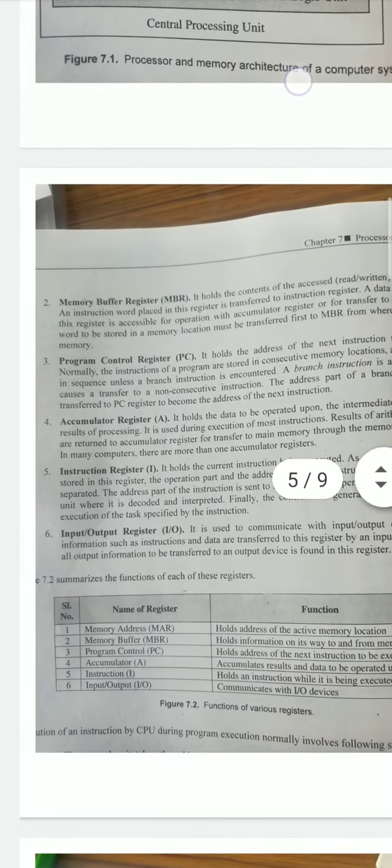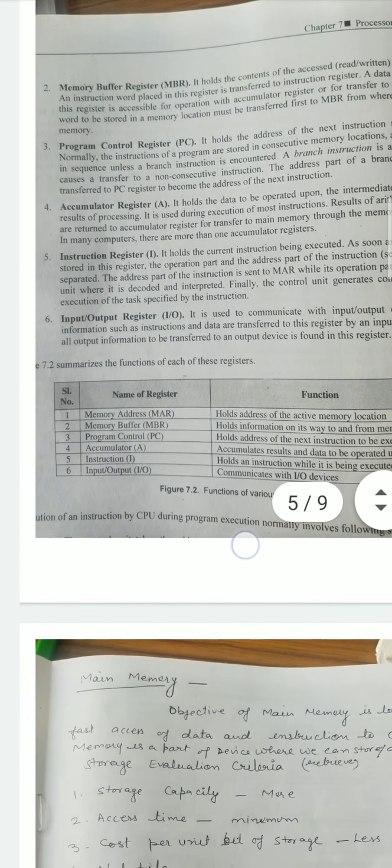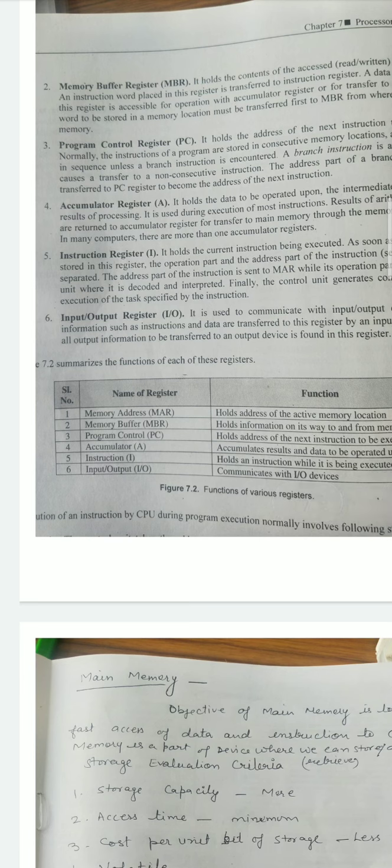First one is memory address register. Memory address register holds the address of the active memory location. It is loaded from the program control register when an instruction is read from the memory.